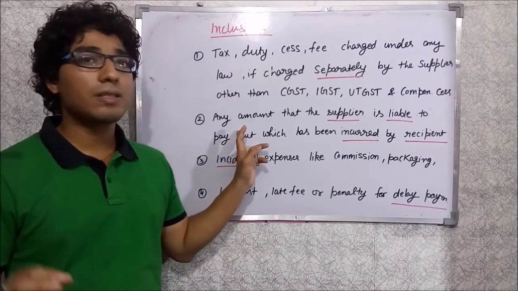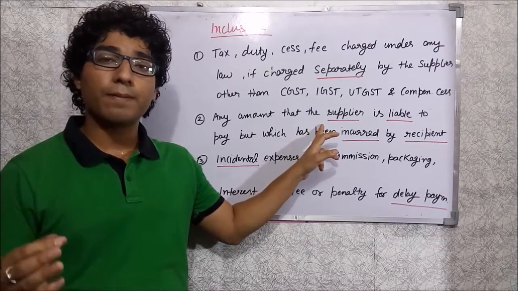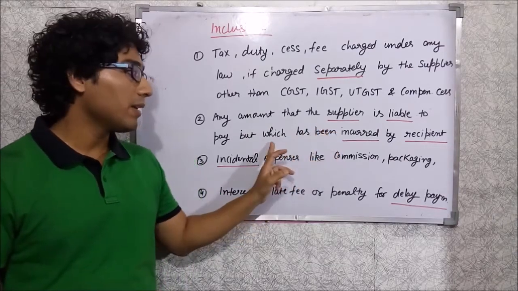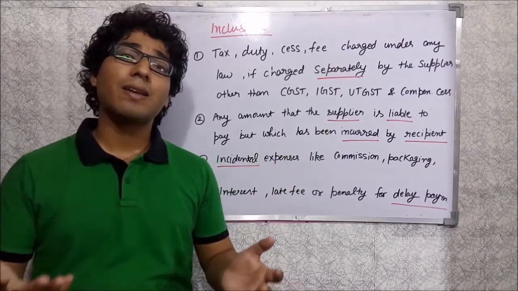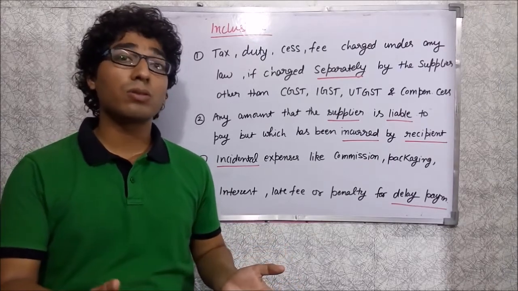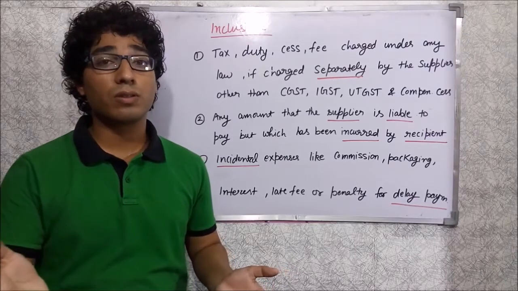The second inclusion is that any amount that the supplier is liable to pay under the contract, but which has been incurred by the recipient of supply of goods or services, and that value, the amount which the recipient of supply of goods or services incurred from his pocket, is included in the value of goods or services.